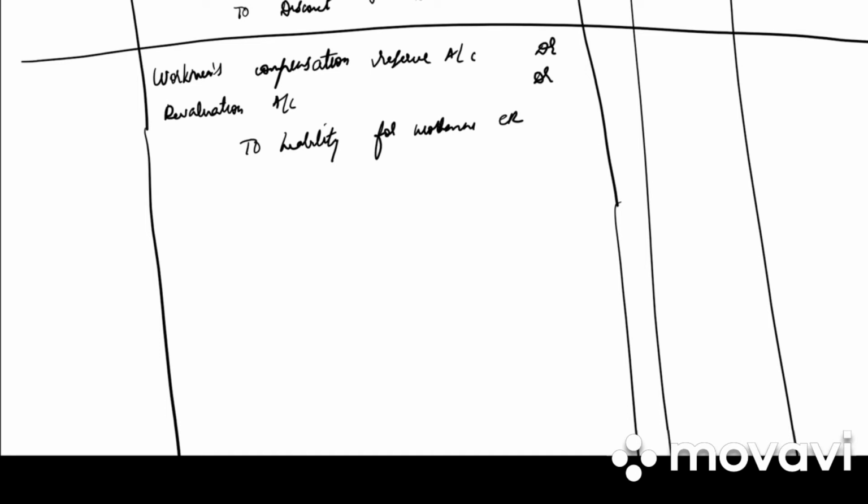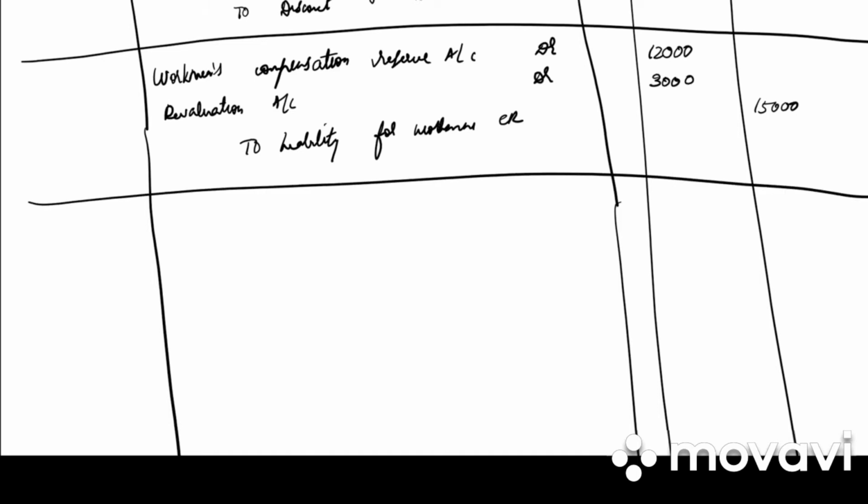So what is the value of reserve given in the problem? 12,000. How much is claimed? 15,000. So in revaluation what will be written? 3,000. Write down the narration. Recording of liability for workman's compensation.